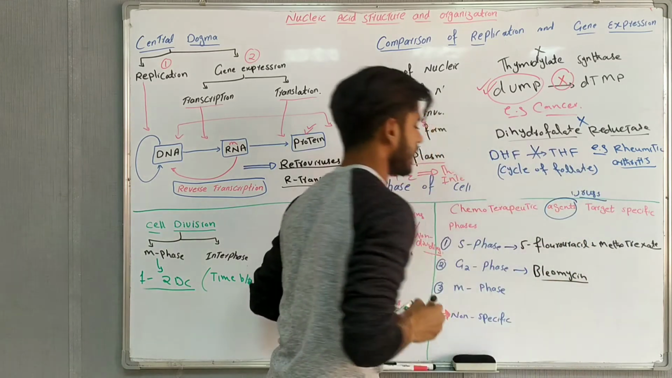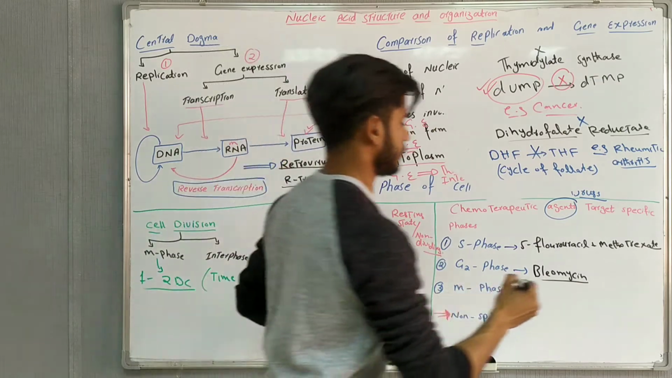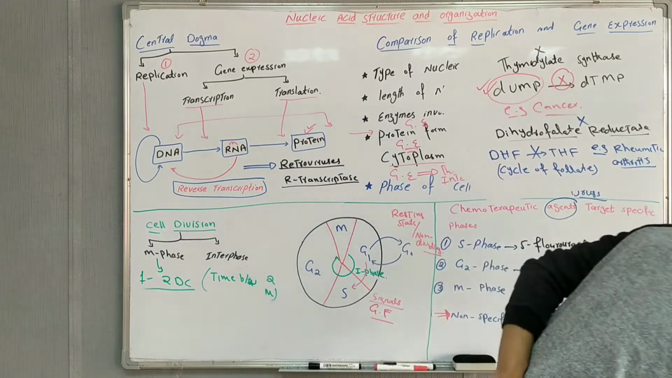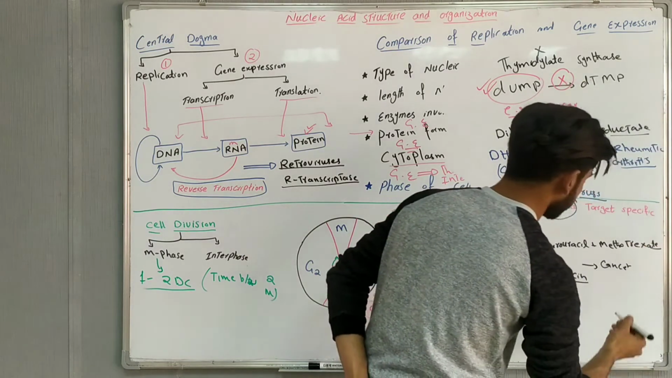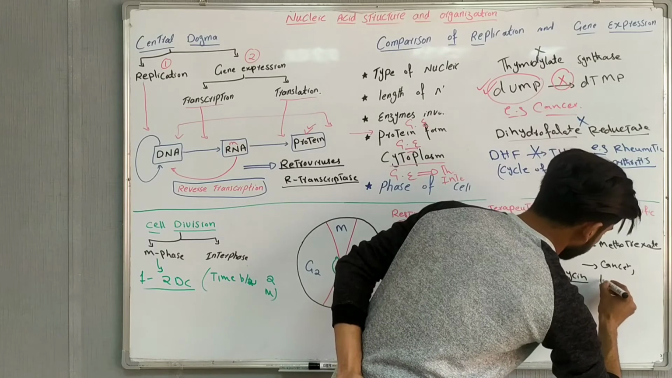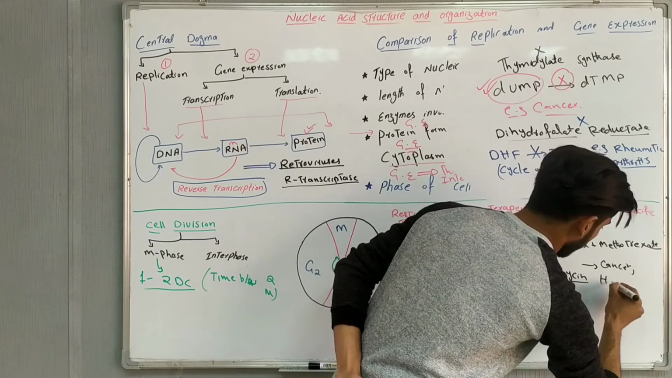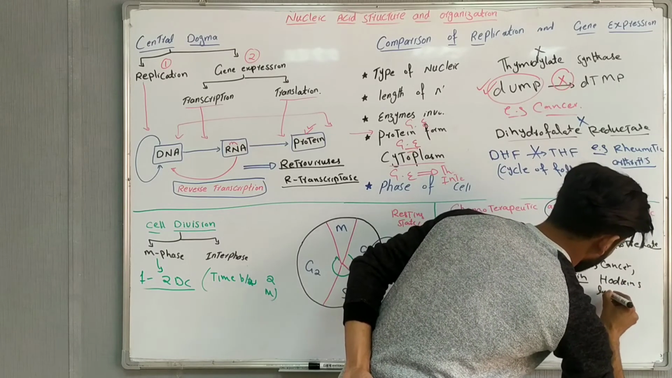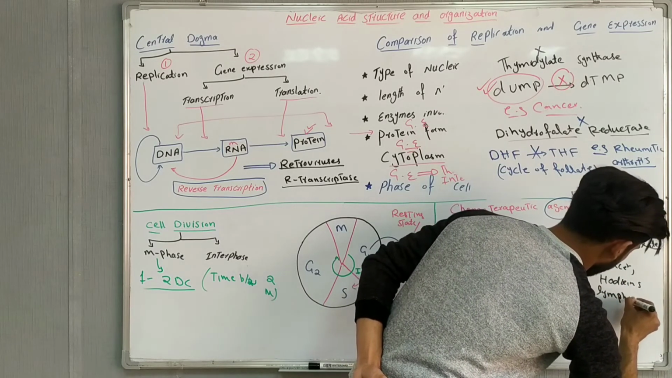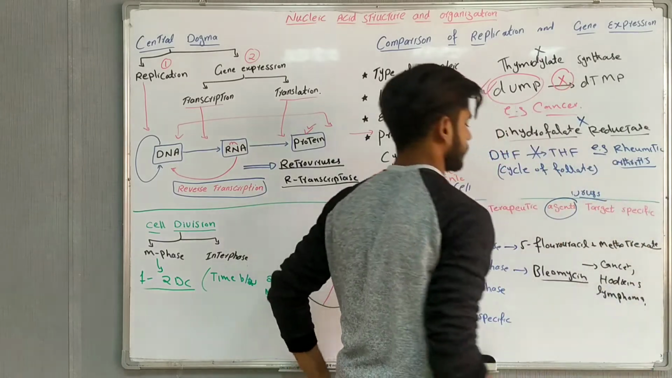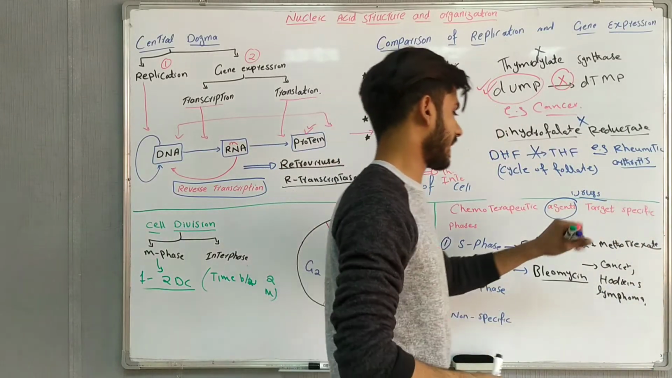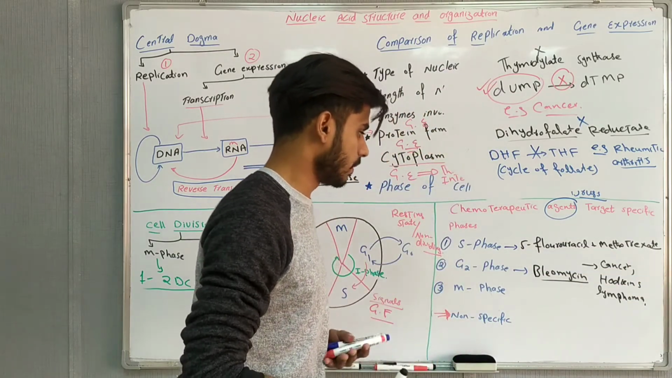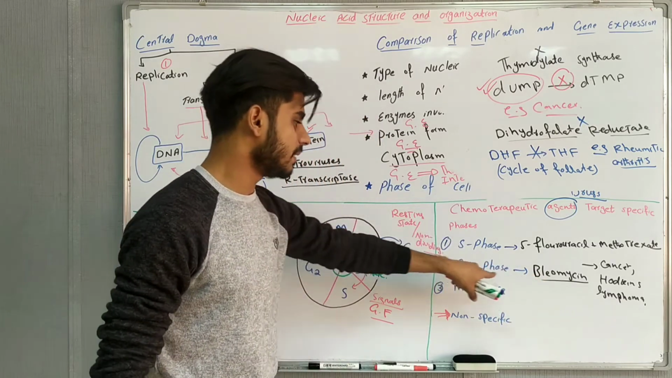Bleomycin is used to treat cancer, Hodgkin's lymphoma, and also non-Hodgkin's lymphoma. Bleomycin is used for cancer treatment, Hodgkin's lymphoma, and non-Hodgkin's lymphoma. We can use this drug bleomycin, but bleomycin will especially act on the G2 phase.